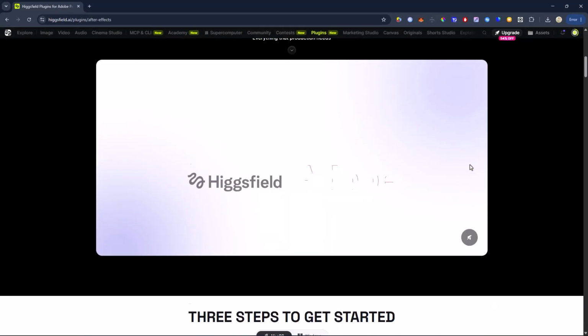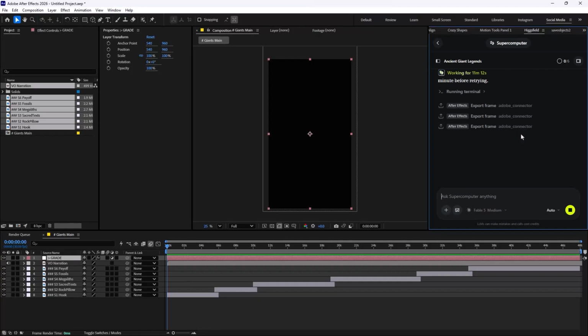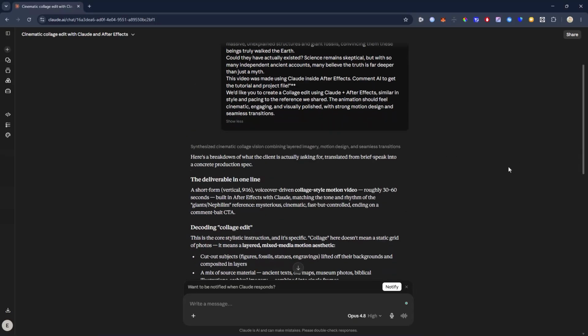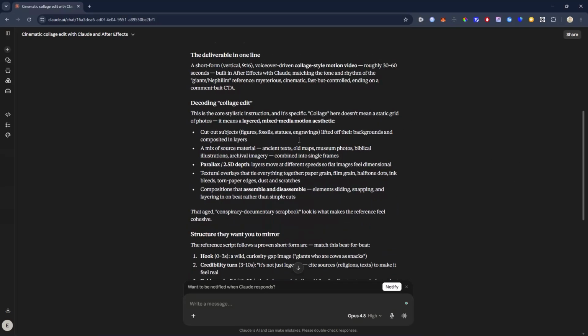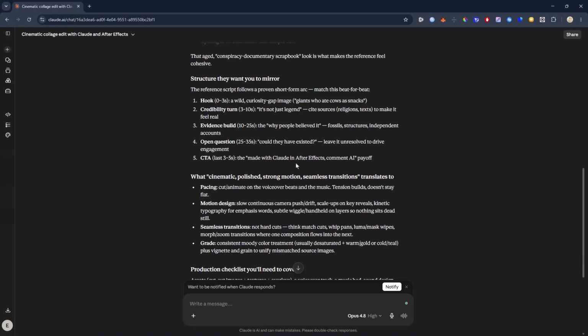In this video, I created two versions, and in each one, I show you the pros, cons, and how to create the best animations with them. For the first approach, I copied everything the client wanted, including the script and the brief, into Cloud. Then, by connecting the Higgsfield MCP to Cloud, I asked Cloud to generate the still frames for the animation.